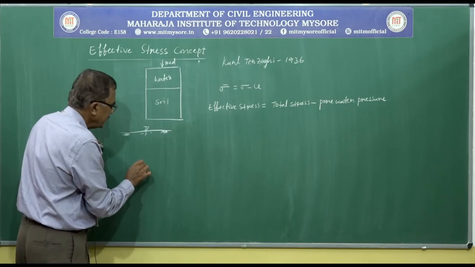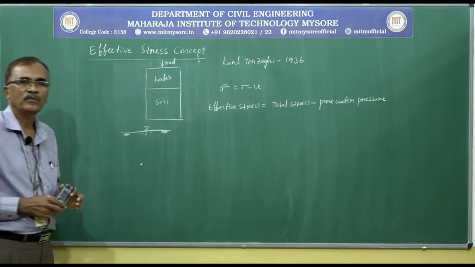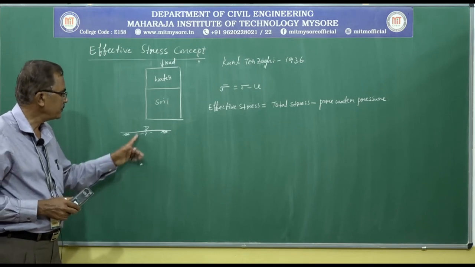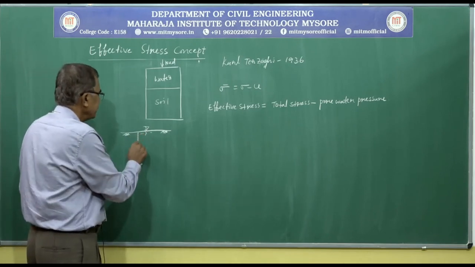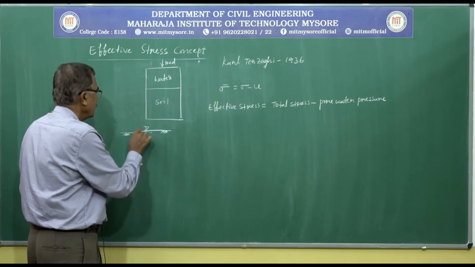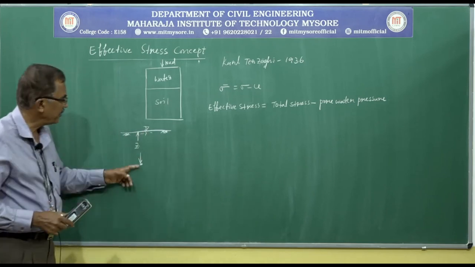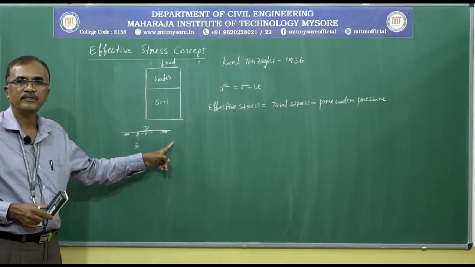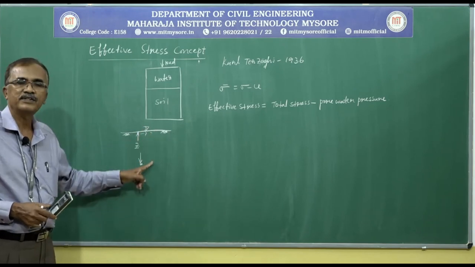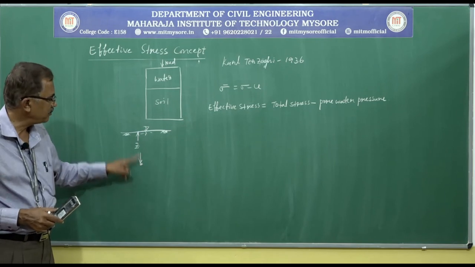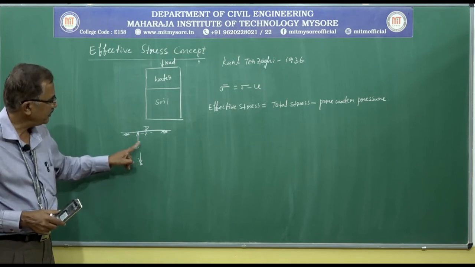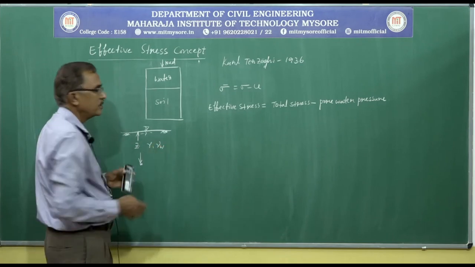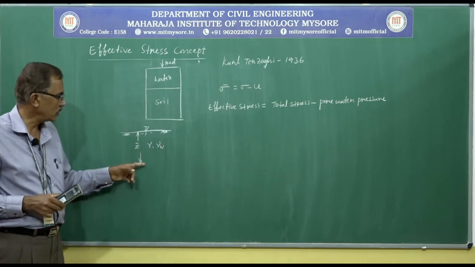So, total stress at any given point is equal to the depth multiplied by the unit weight of soil and water, if it is a submerged condition like this. So, here depth multiplied by unit weight of soil and unit weight of water gives us the total stress.